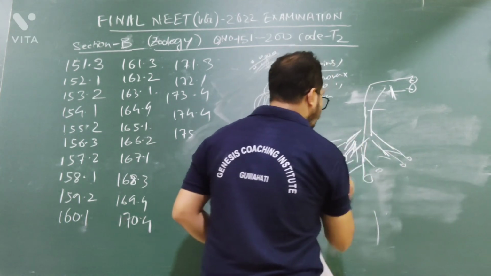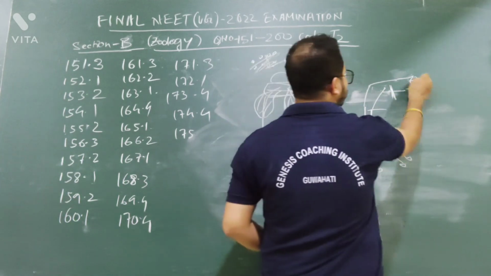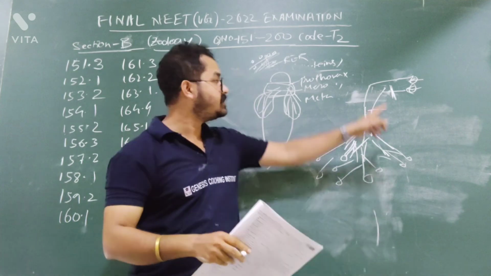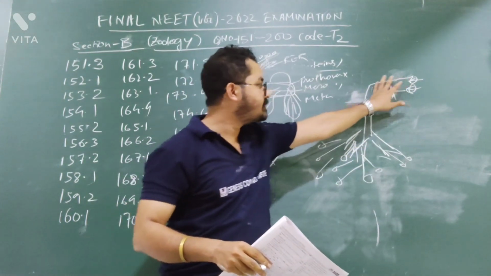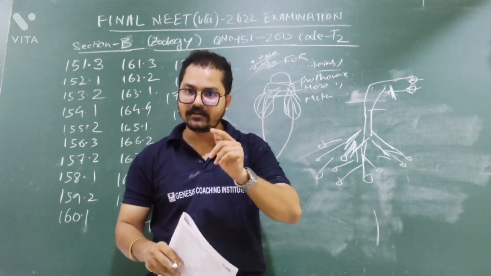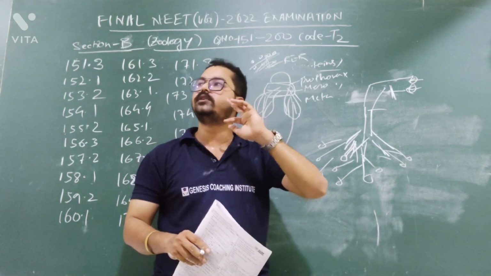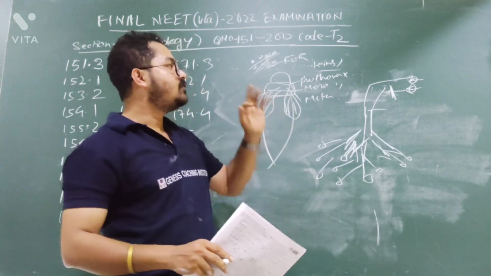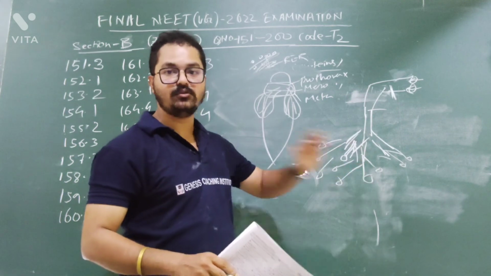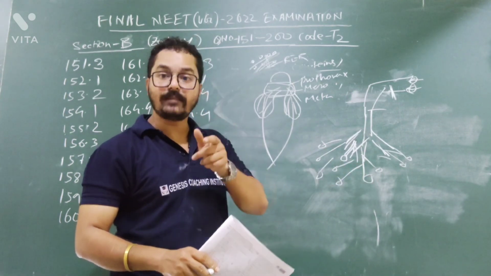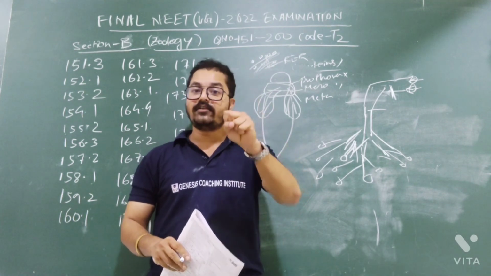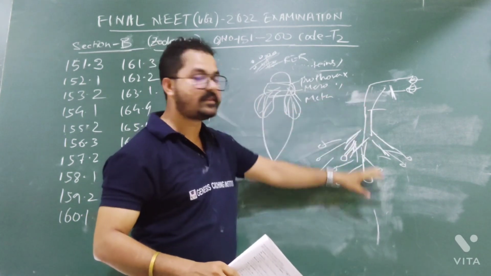So up to the bronchioles, we will inhale air. After inhaling, the air will be filtered. This is the conducting part. In this area, the air will be filtered, the temperature will be maintained, it will be made to our body temperature, and it will humidify the air. Humidification, killing of microorganisms, filtering the air, engulfing the dust particles. All these functions take place in the conducting part.